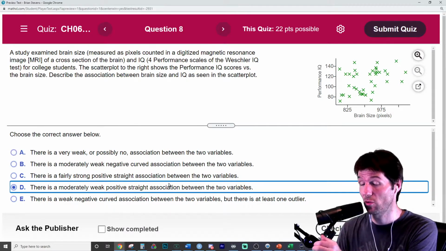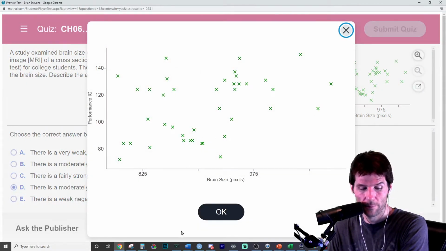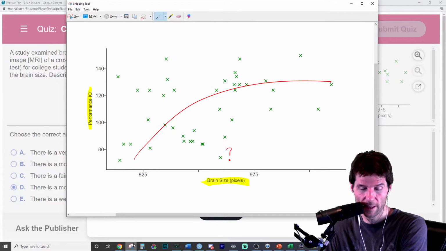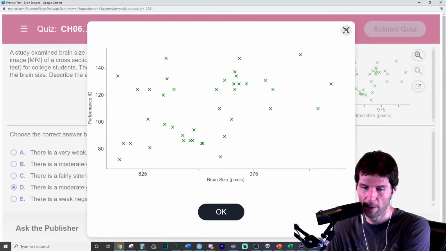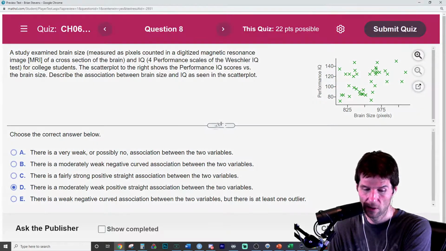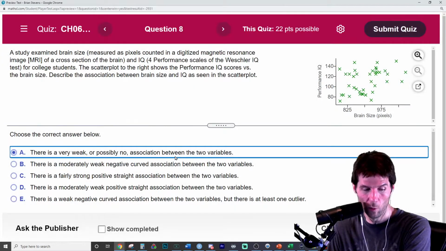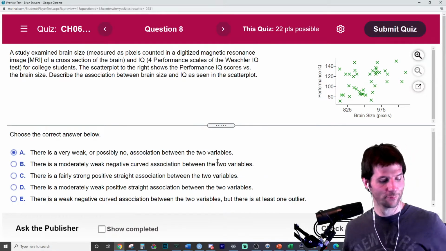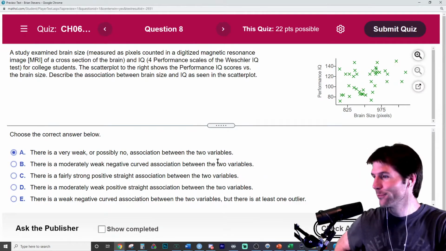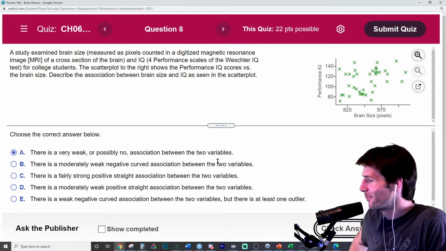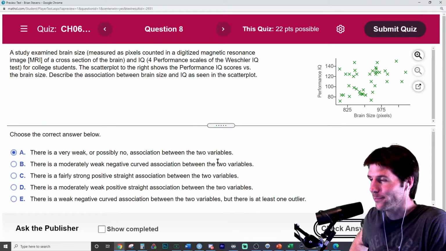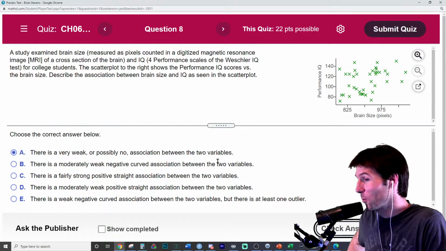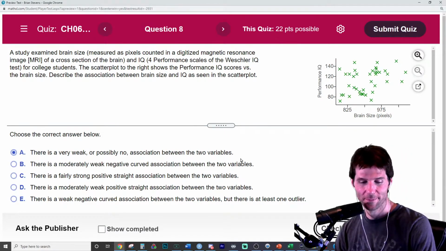I don't like this as straight. Drawing back over it again, it looks something like this. It's a little nonlinear in my opinion. So I'm going with this. I'm about to redraw this graphic and take a look.